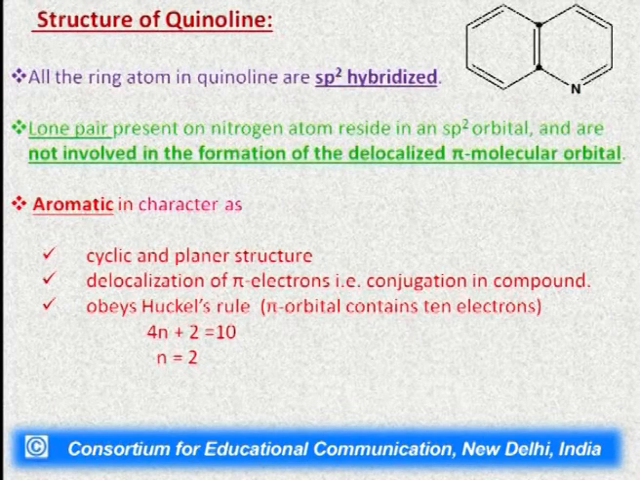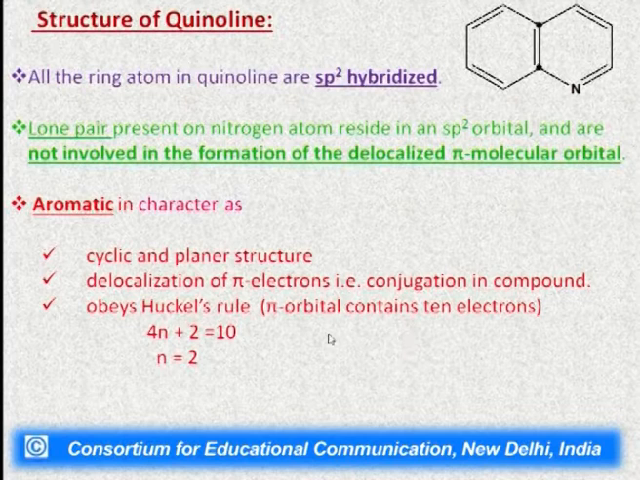Here there is conjugation in the compound. Conjugation means alternate single and double bonds present in the molecule. Here you can see in the quinoline molecule that there is a single, double, single, double, single, double. This alternate single and double bond is called conjugation. So, conjugation is present in the quinoline compound.